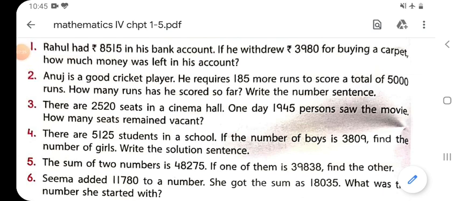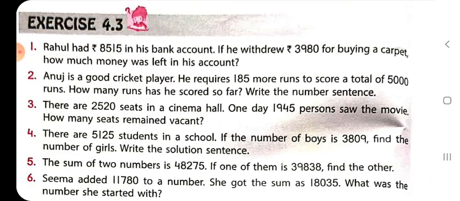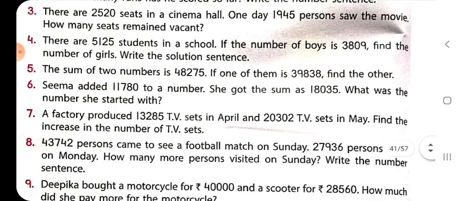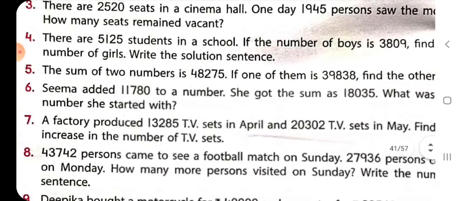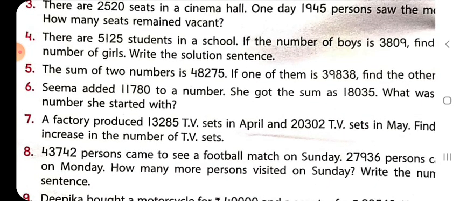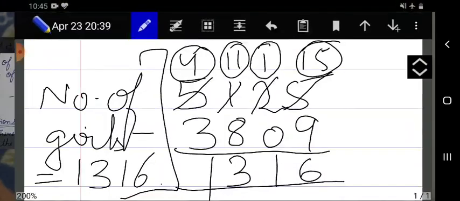Question number 4 is done. Now we will do the next, question number 5. The sum of two numbers is 48,275. If one of them is 39,838, find the other. So in the question, what are they saying?